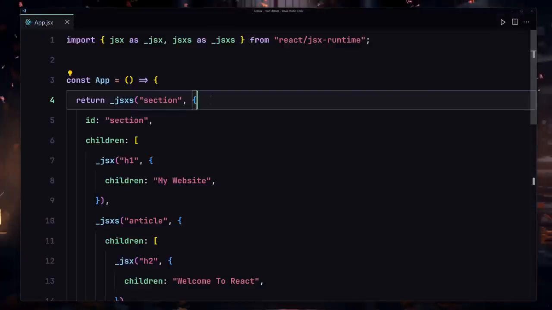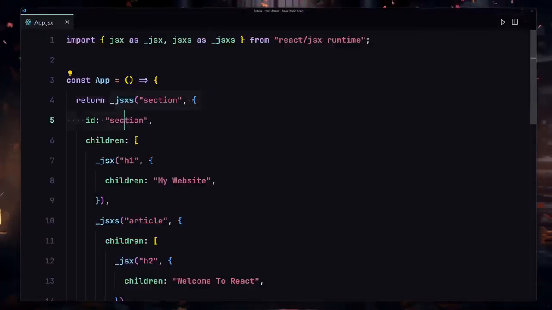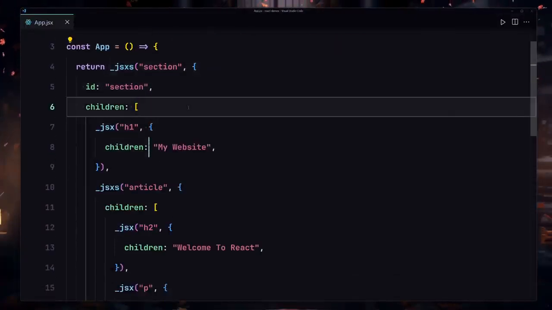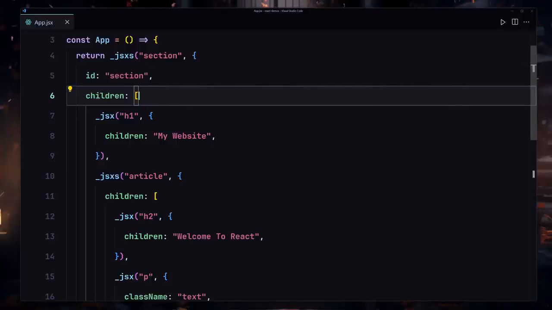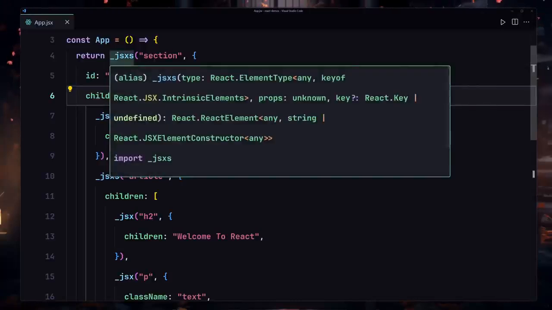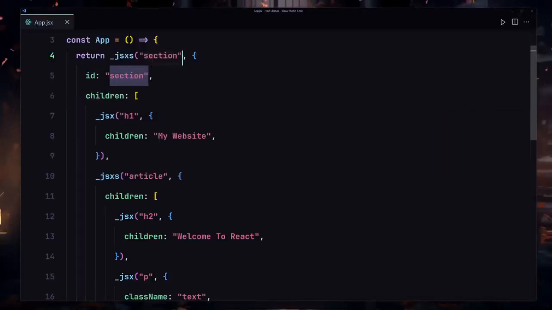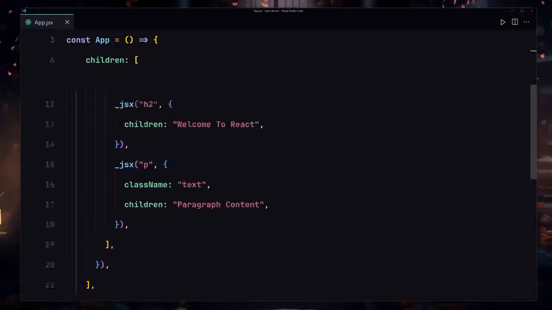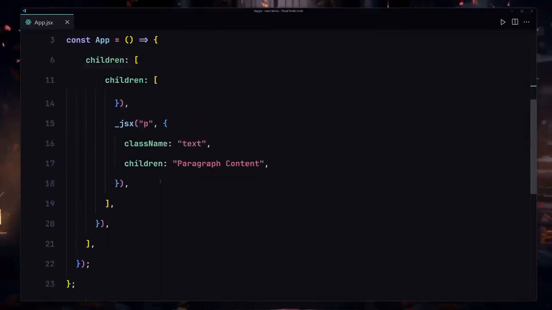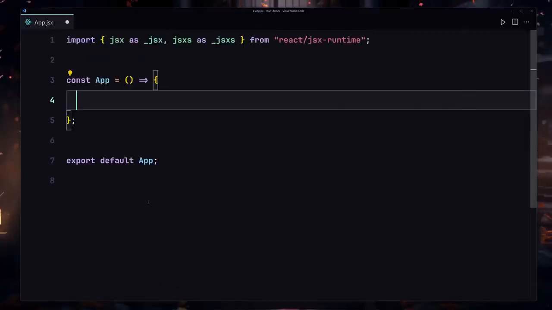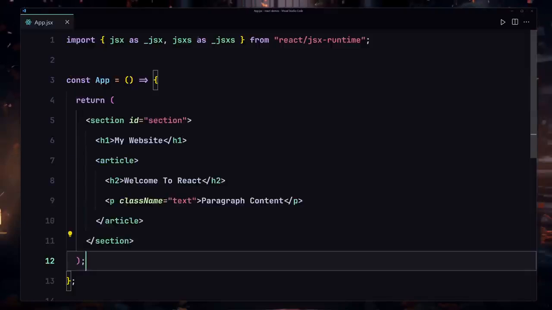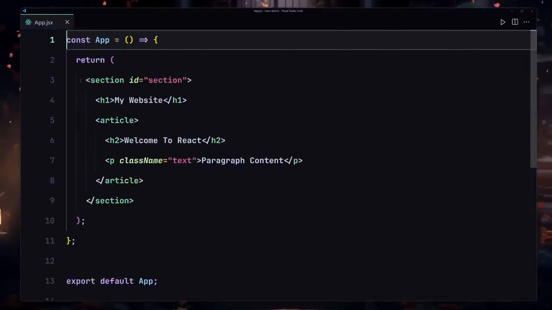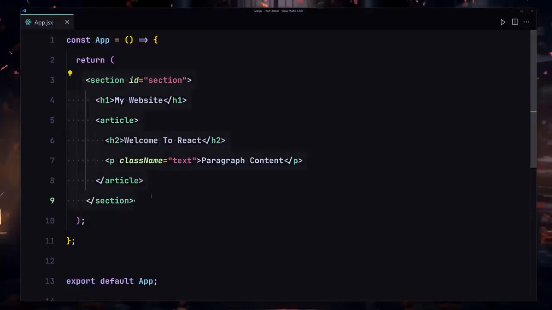So if you weren't using JSX, we would have to create our component this way. Like, come on, look at this redundancy. We are now using some dash JSX and providing a section to it, then we are providing ID and children, and there are a lot of things going on. So instead of writing all of them, I'm going to totally remove that from here, and I'll just replace that with this return statement, and I'm going to also remove this first line. So this is what JSX is, and this is the power of React.js and also JSX in React.js.